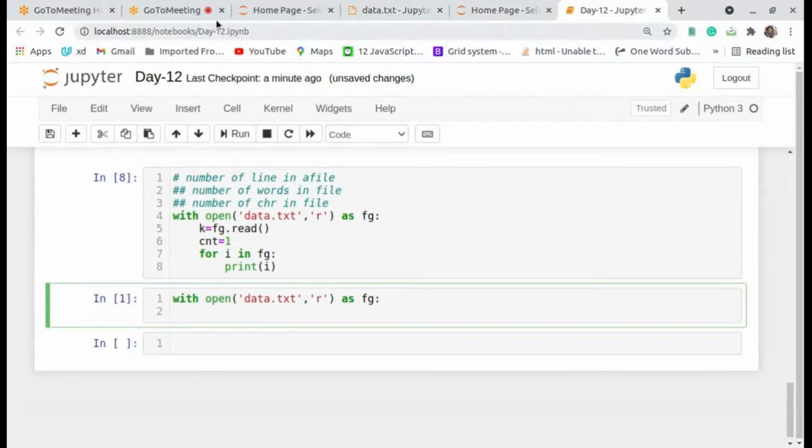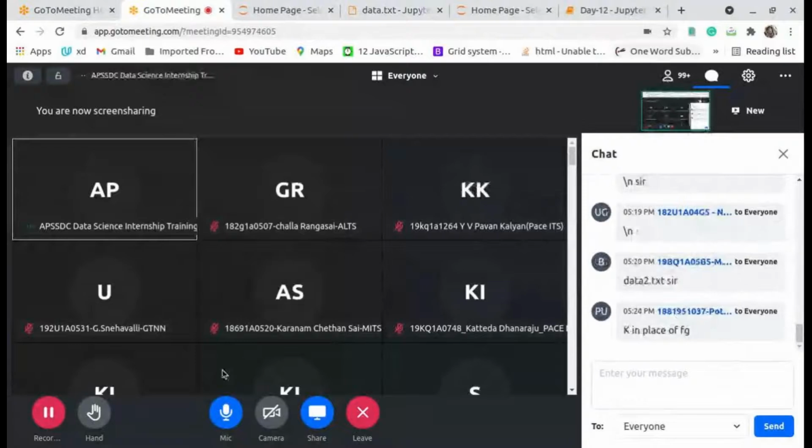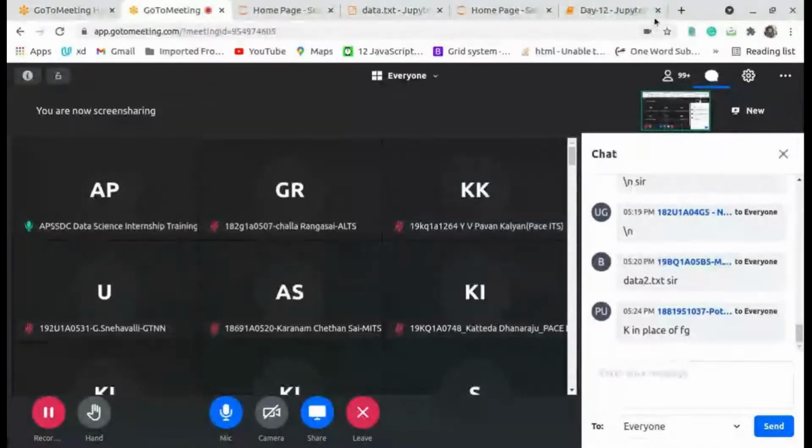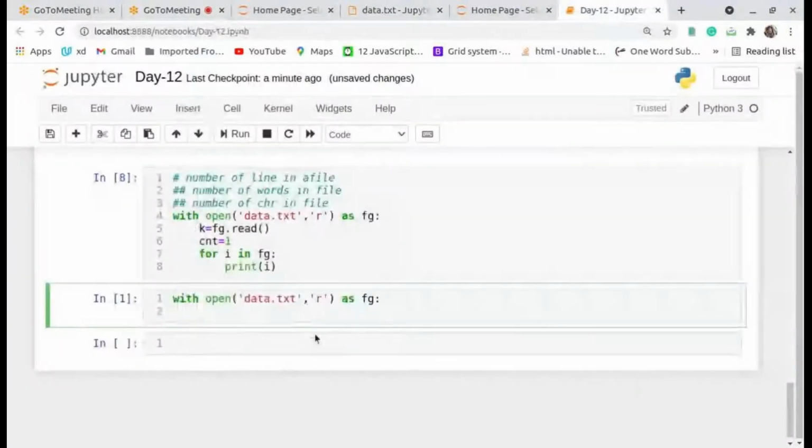If anyone got the output, please respond. K in place of G. Okay. Yes, I made a mistake.